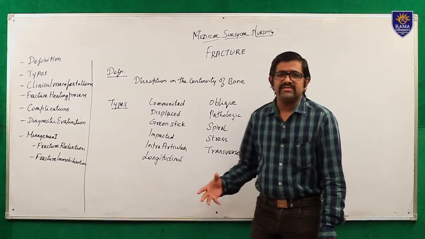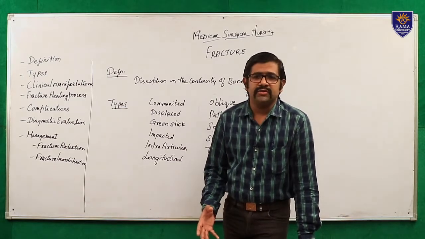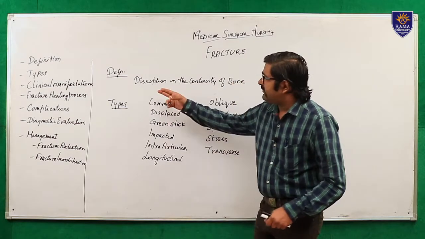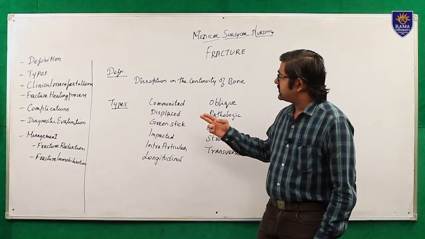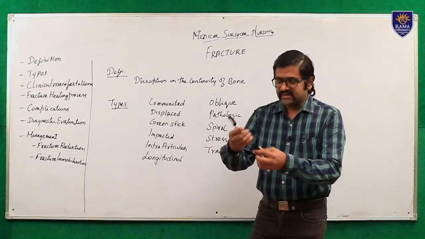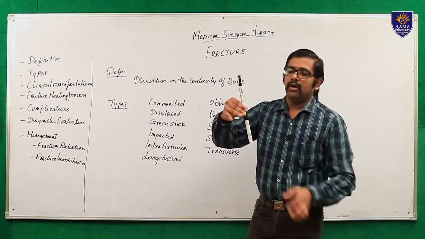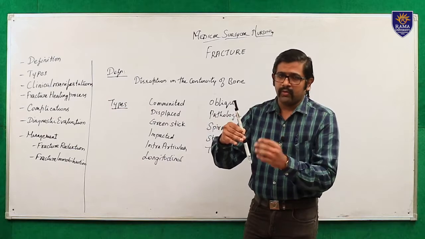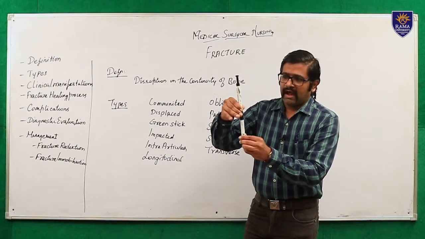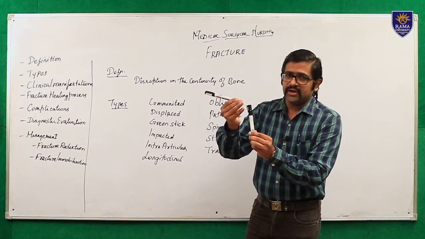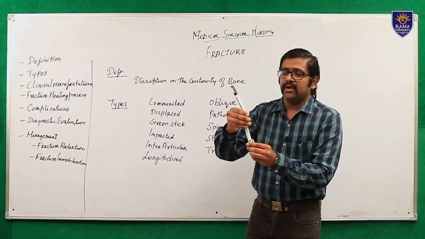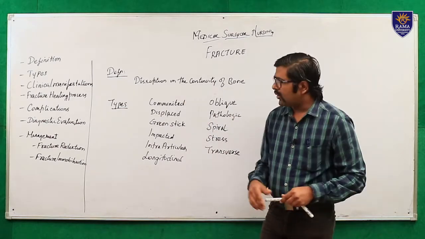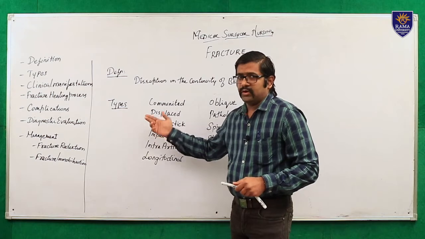So what does it mean by fracture? Fracture is a common condition which happens among all people. The definition of fracture is a disruption in the continuity of a bone. Consider this is a full bone. What happens? Due to any impact or trauma, the bone, which was continuous, will be discontinued. This discontinuation or disruption in the continuity of the bone is what we call a fracture. I think you are clear with the fracture definition.